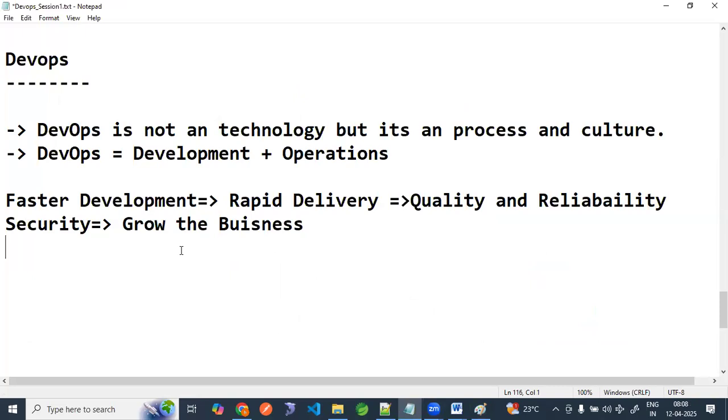Okay, now what is SDLC? What is SDLC? SDLC is also a process of writing the code. One minute.